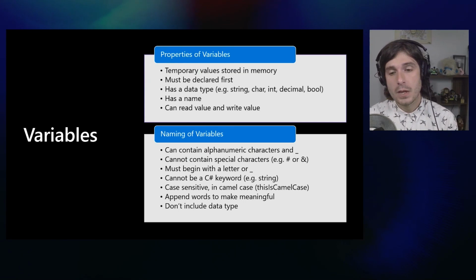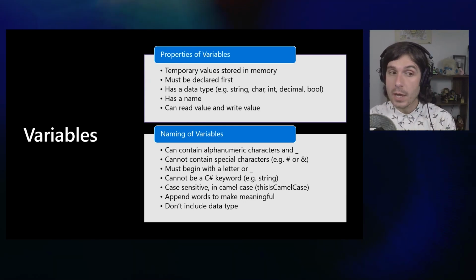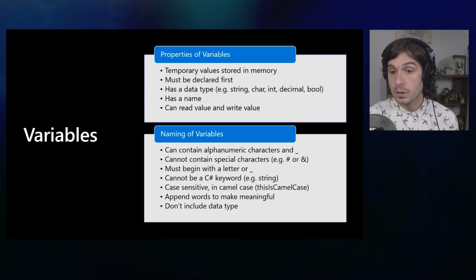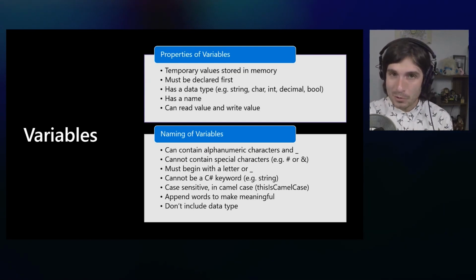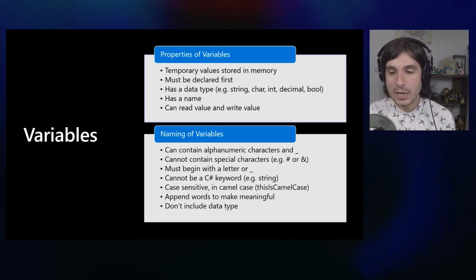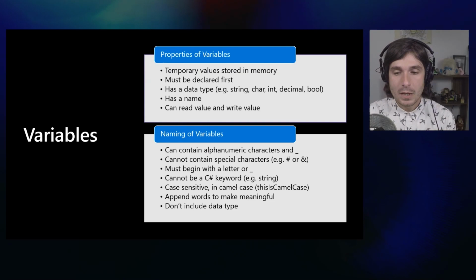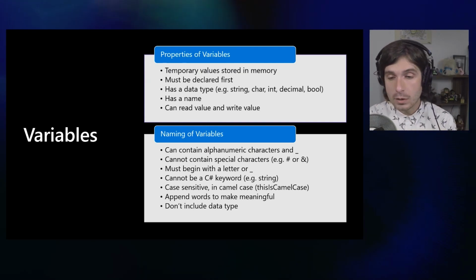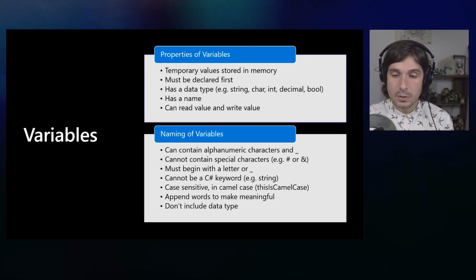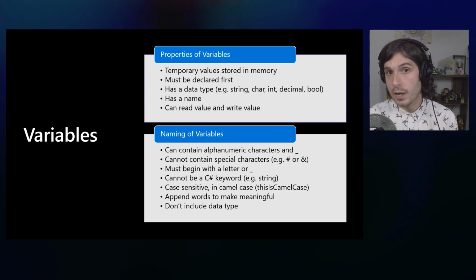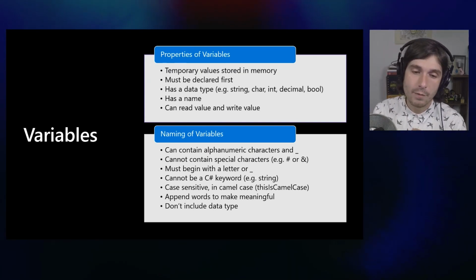Casing matters. When you name a variable, you can use almost everything except for special characters like a pound or hashtag or an ampersand. Additionally, there's some keywords that we'll see, which are those integer types, or those variable types, such as string and int. So we wouldn't have those there.